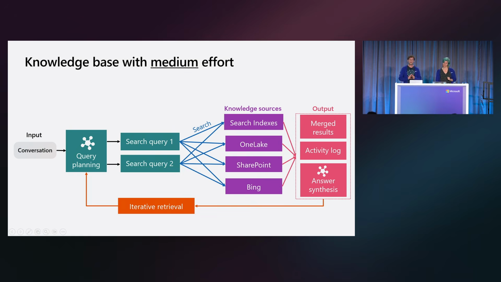All right, now let's finish up the reasoning efforts here with medium effort. Medium effort is the one that actually adds this optional iterative retrieval step. This means that if the agentic retrieval engine determines that results retrieved from the initial search aren't sufficient to answer the question, we're actually going to do a second pass of query planning and retrieval to try to get a better answer.